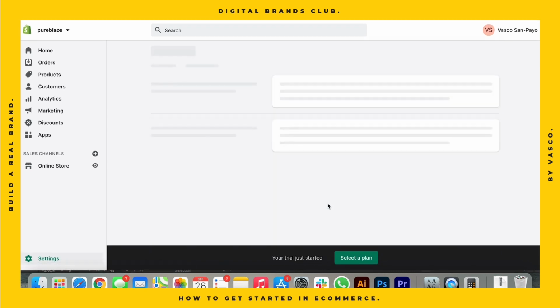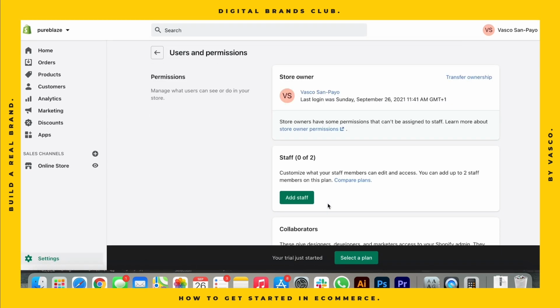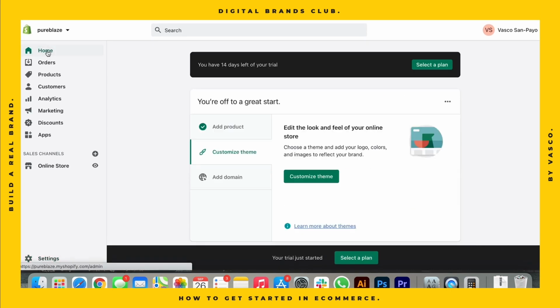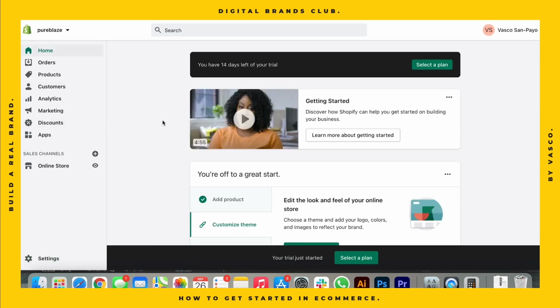Then here on the users and permissions, you can set up permissions for other team members of your store. When you start having VAs, virtual assistants, that are going to help you, for example, fulfilling orders or with customer support, it's here that you add them on the staff. So this is a quick overview of Shopify.